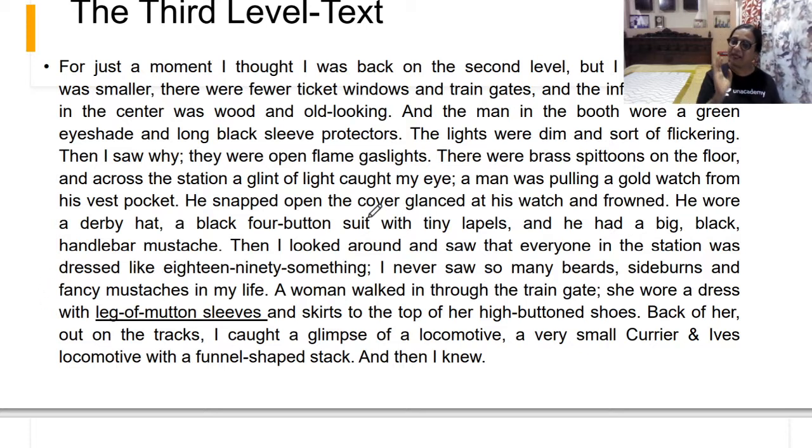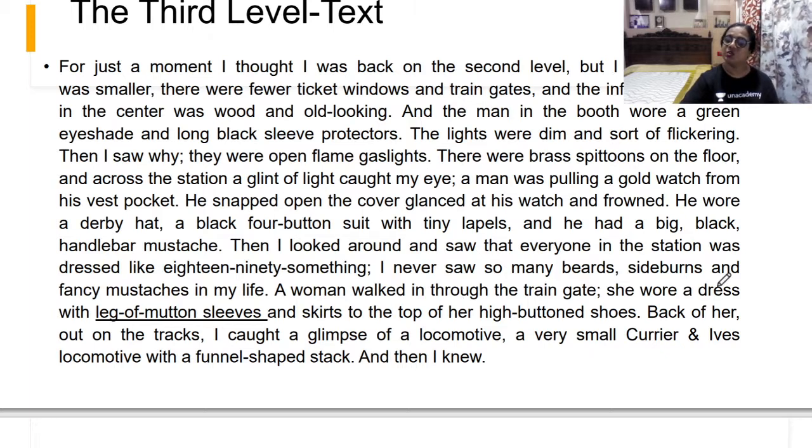You see, the people's dressing at the third level is also different. And what is the third level? That is 1894, the third level. So he snapped open the cover, glanced at his watch and frowned. He wore a handlebar mustache. That means the mustache was handlebar, a long one.